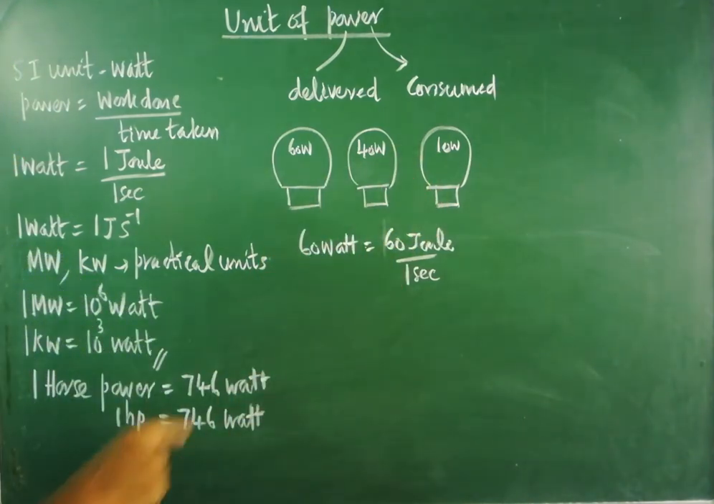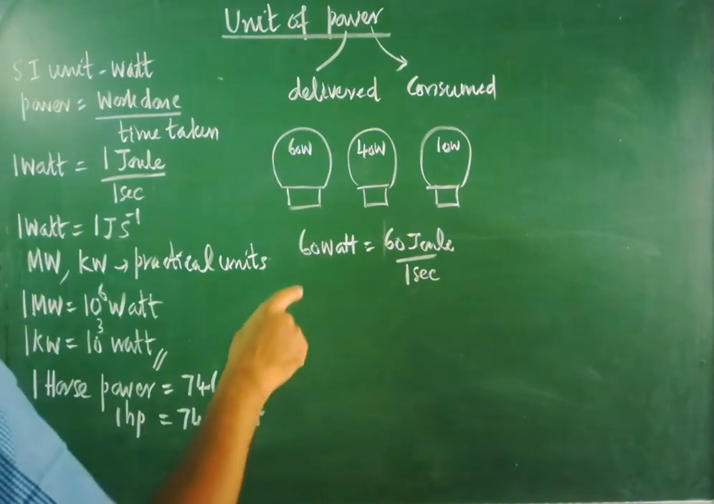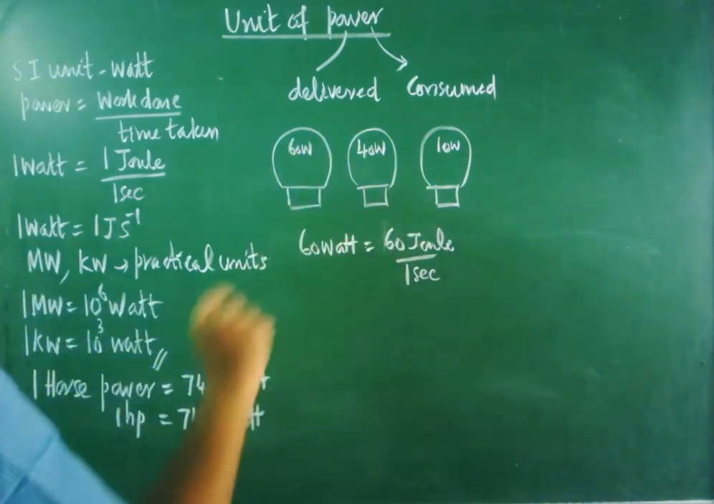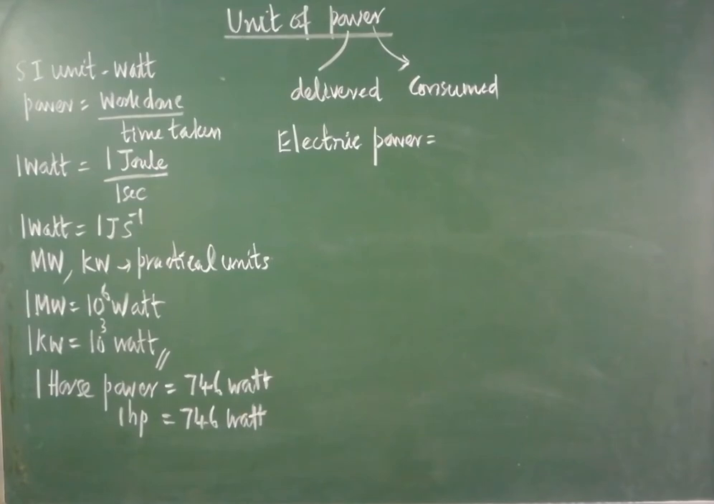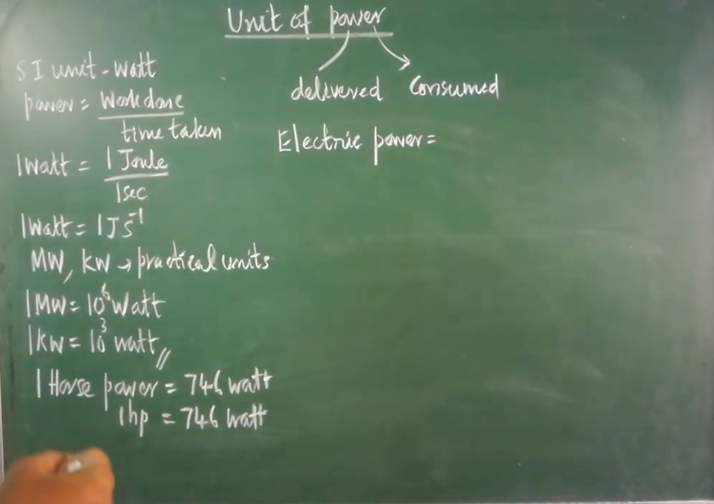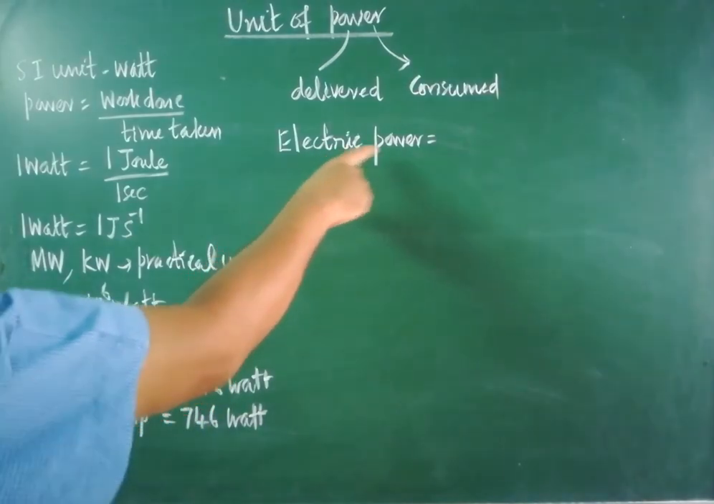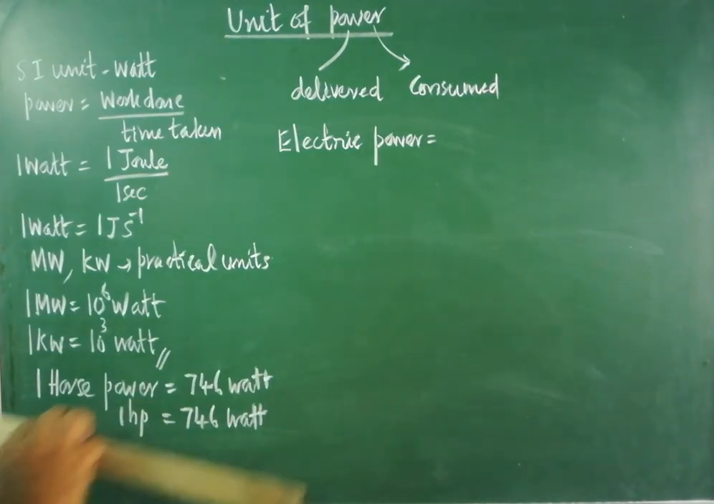Are you clear? So all the bulbs and all electrical appliances are mentioned with some wattage value. That is the meaning of this. Whenever humans are doing work, we have to calculate the mechanical power. If any work is done by machines, in the case of bulbs, motors, fans, refrigerators, there also work is done. But the work is done by the electricity. There we have to calculate the electric power. So how to calculate the electric power?